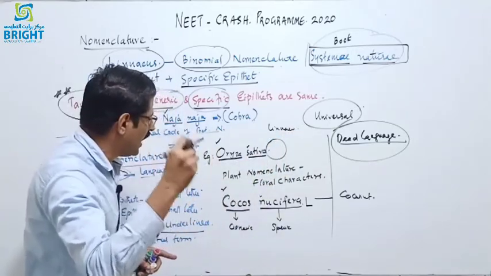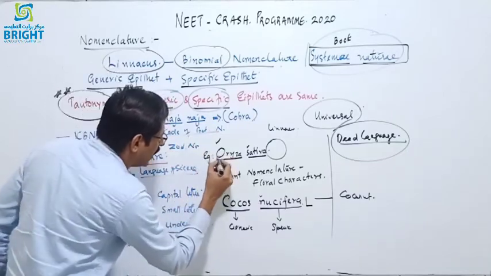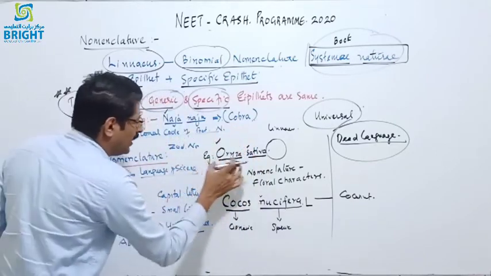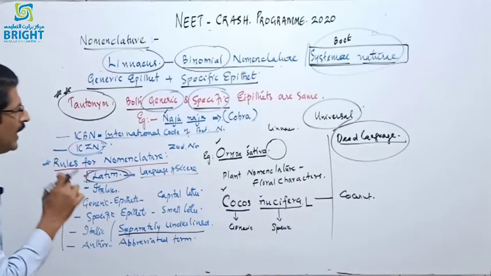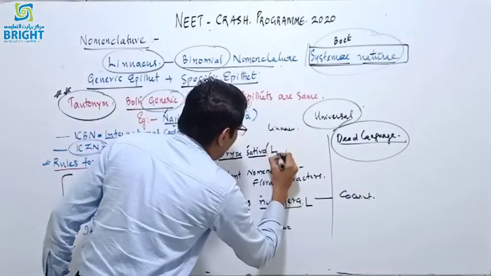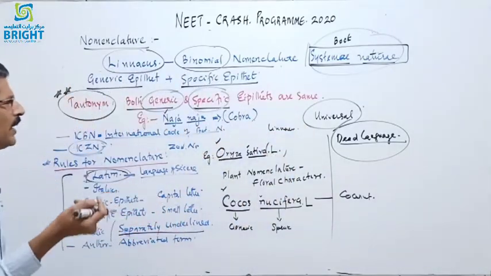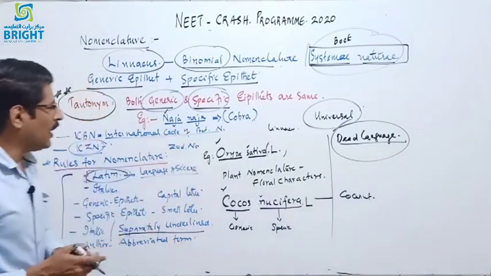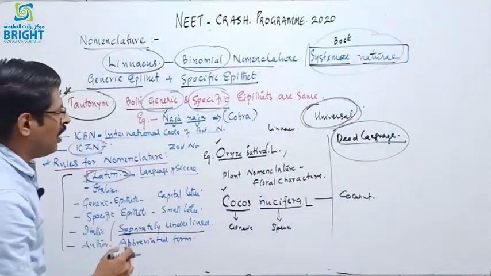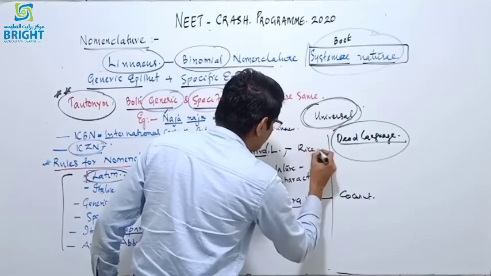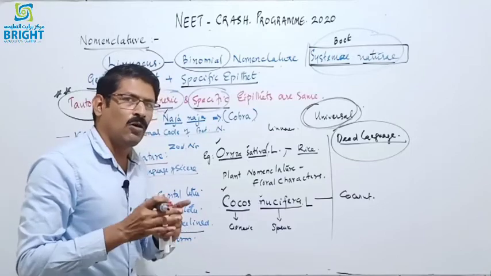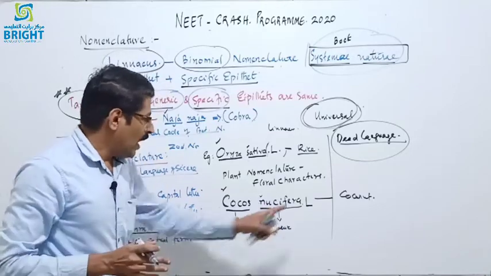So you must be careful that the genus name must start with a capital letter, and the species name must start with a small letter, and in typed data it must be in italics, and at the end there will be the parental authority, represented by a single letter. These are the characteristic features of binomial nomenclature, which is universal in nature. When we use Oryza sativa, it is our rice plant. There are numerous vernacular names for rice or paddy plant, but Oryza sativa is always rice everywhere, and Cocos nucifera.